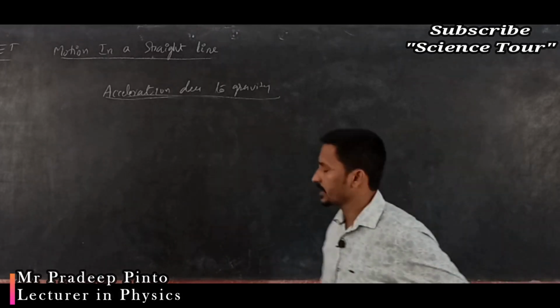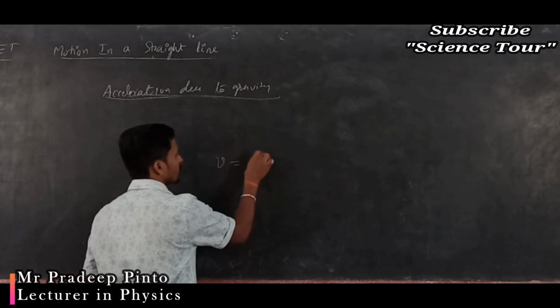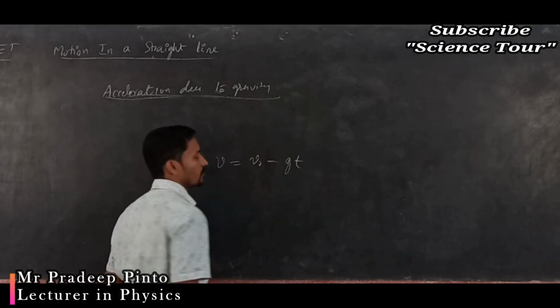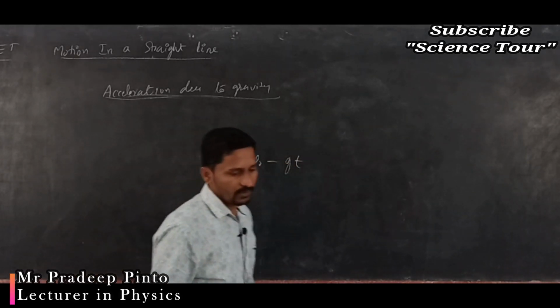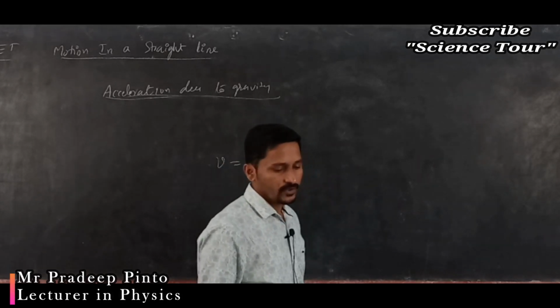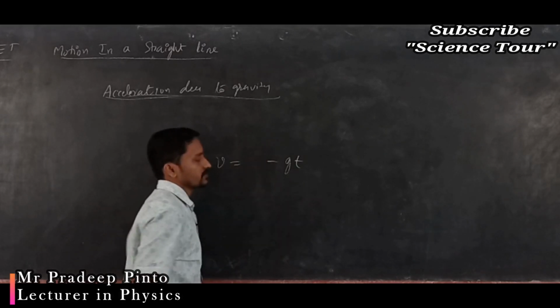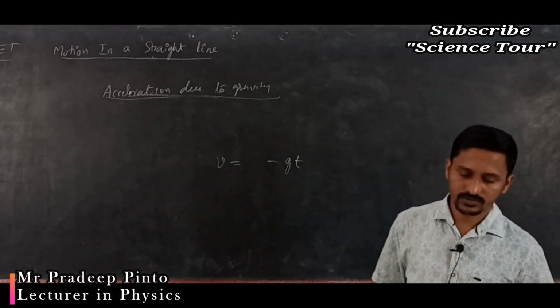Okay. Now again we are going to write down the equations, means v is equal to v naught plus gt, downward case. Then initial velocity is 0, just dropping the object. v is equal to minus gt, final velocity when it reaches the ground.